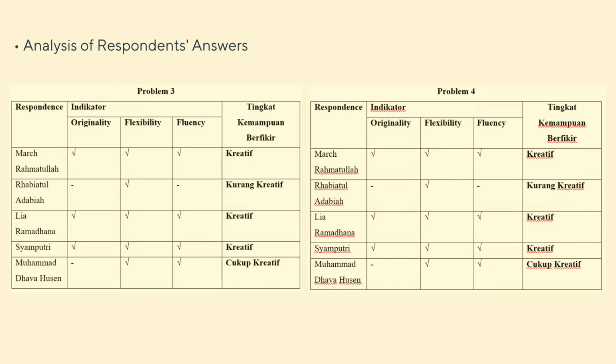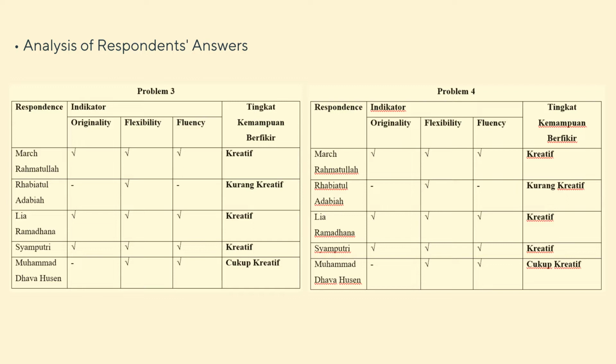And then for Rabiatul Adabiyah, she just fulfills one indicator, which is flexibility. So her thinking ability level is less creative. And Lia Ramadana fulfills all indicators: originality, flexibility, and fluency. So the thinking ability level of Lia Ramadana is creative.